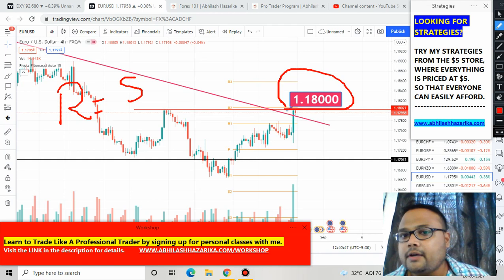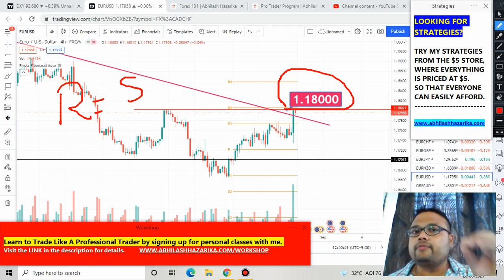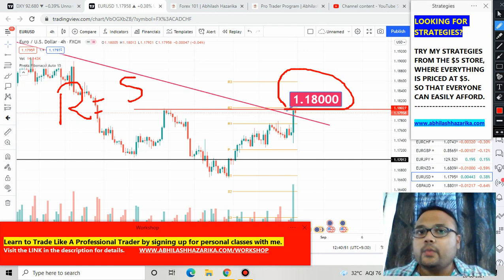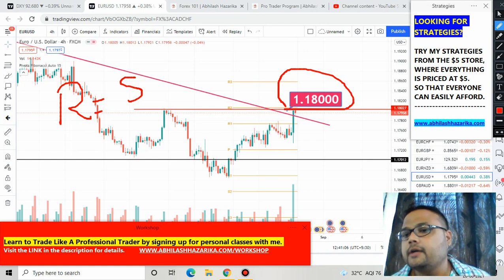So if the market crosses this level, we should at least wait for 4 to 6 hours so that we get the confirmation whether the resistance has become support or not. Until we get that confirmation, it is not a wise decision to take any buying trade above this level. Therefore, if the market crosses this level, do not go for any buying trade.